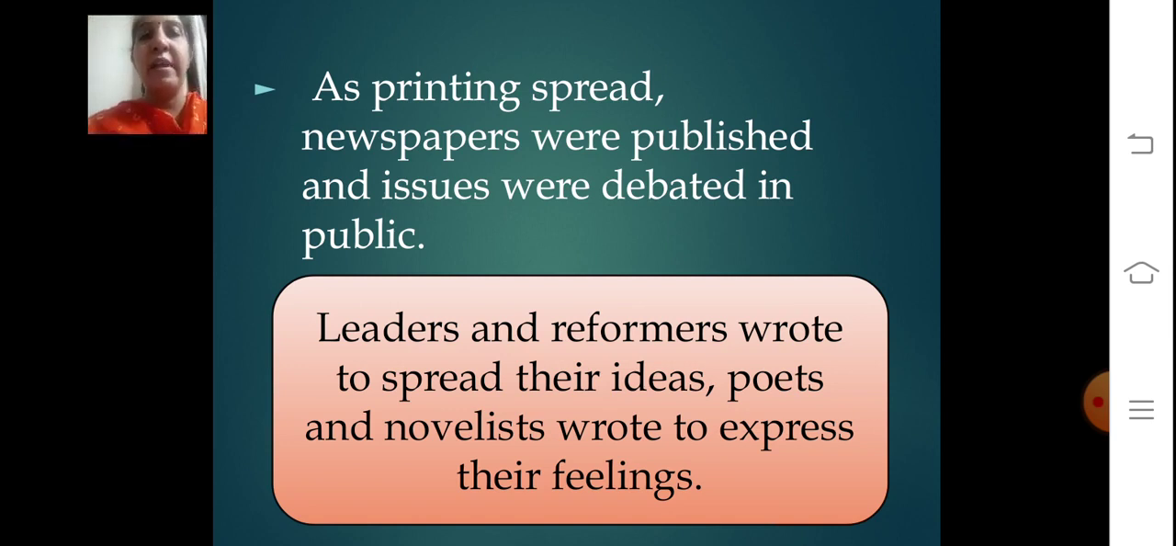So after the printing press started, newspapers were very helpful. Even the leaders and reformers started writing their ideas. Even the poets and novelists were also expressing their feelings through writings.